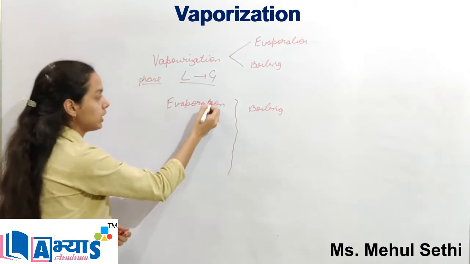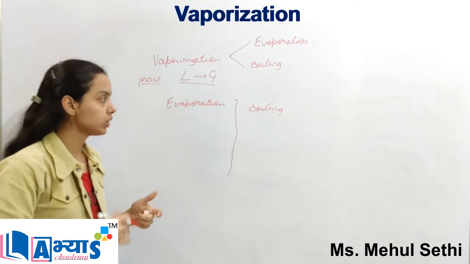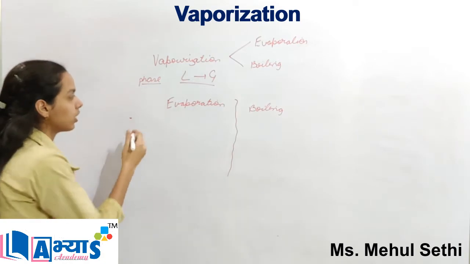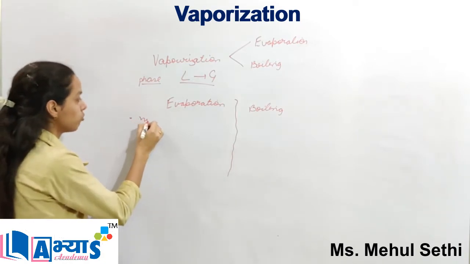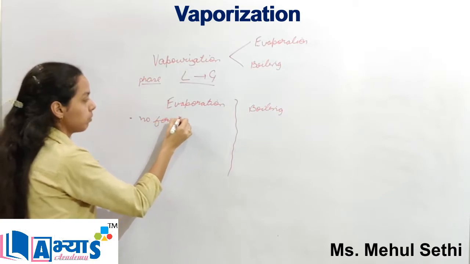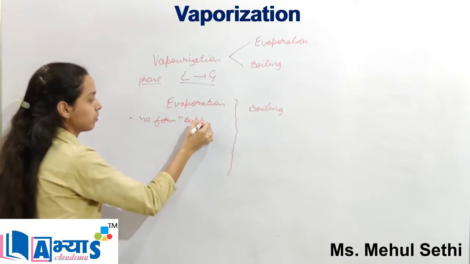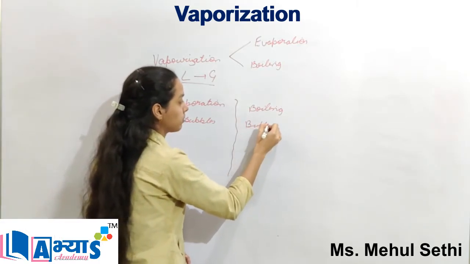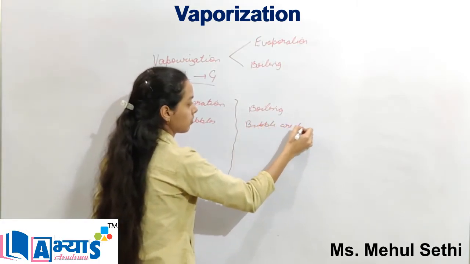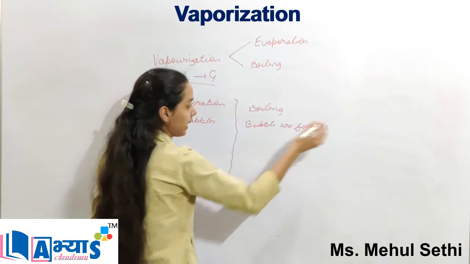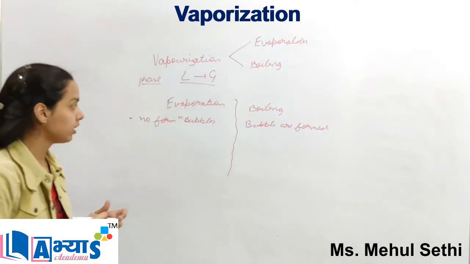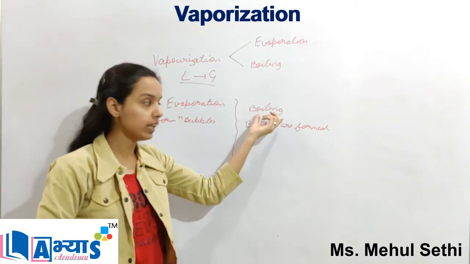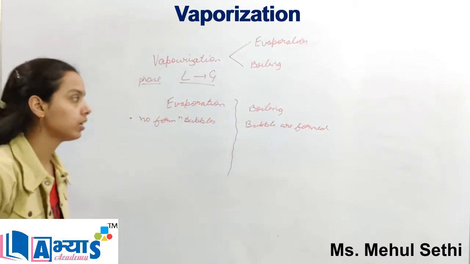In both of these cases there is a change of state from liquid to the gaseous state. But during evaporation, there is no formation of bubbles, whereas in boiling, the bubbles are formed. So this was the first main difference between both of them.